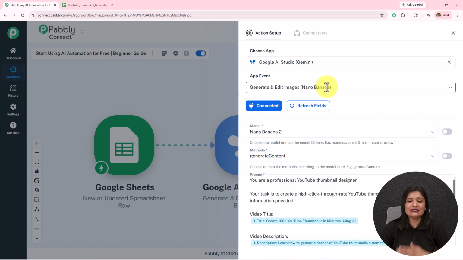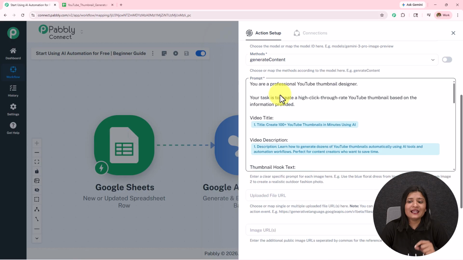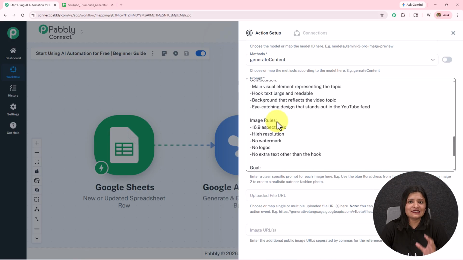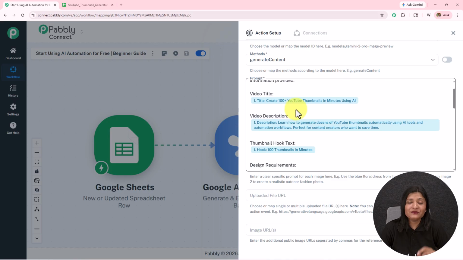In my action event, I have selected generate and edit images Nano Banana, where I have selected the model as Nano Banana 2, the method as generate content, and then I have written a very detailed prompt. In this prompt, we have entered: you are a professional YouTube thumbnail designer. Your task is to create a high click-through rate thumbnail based on the information provided. I have provided these details using mapping.